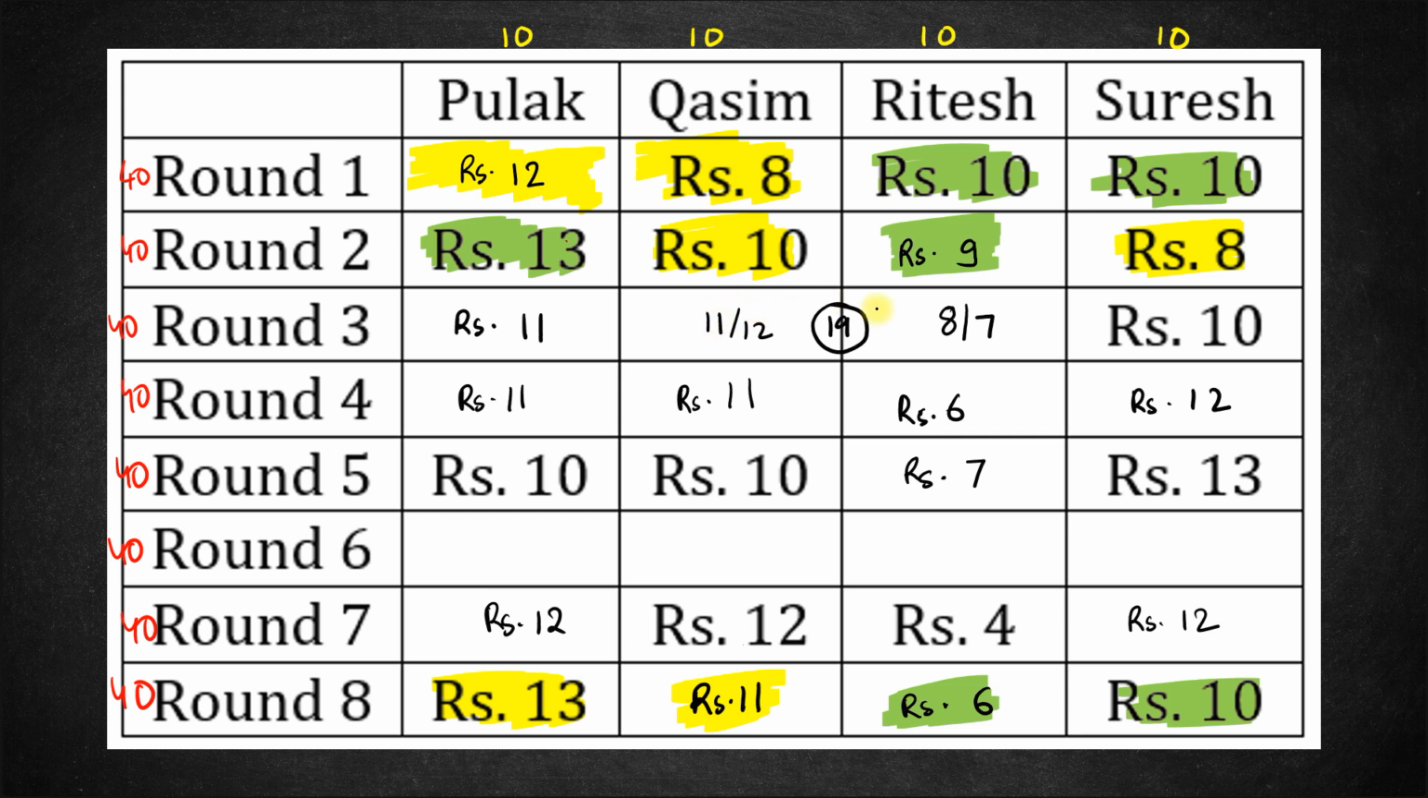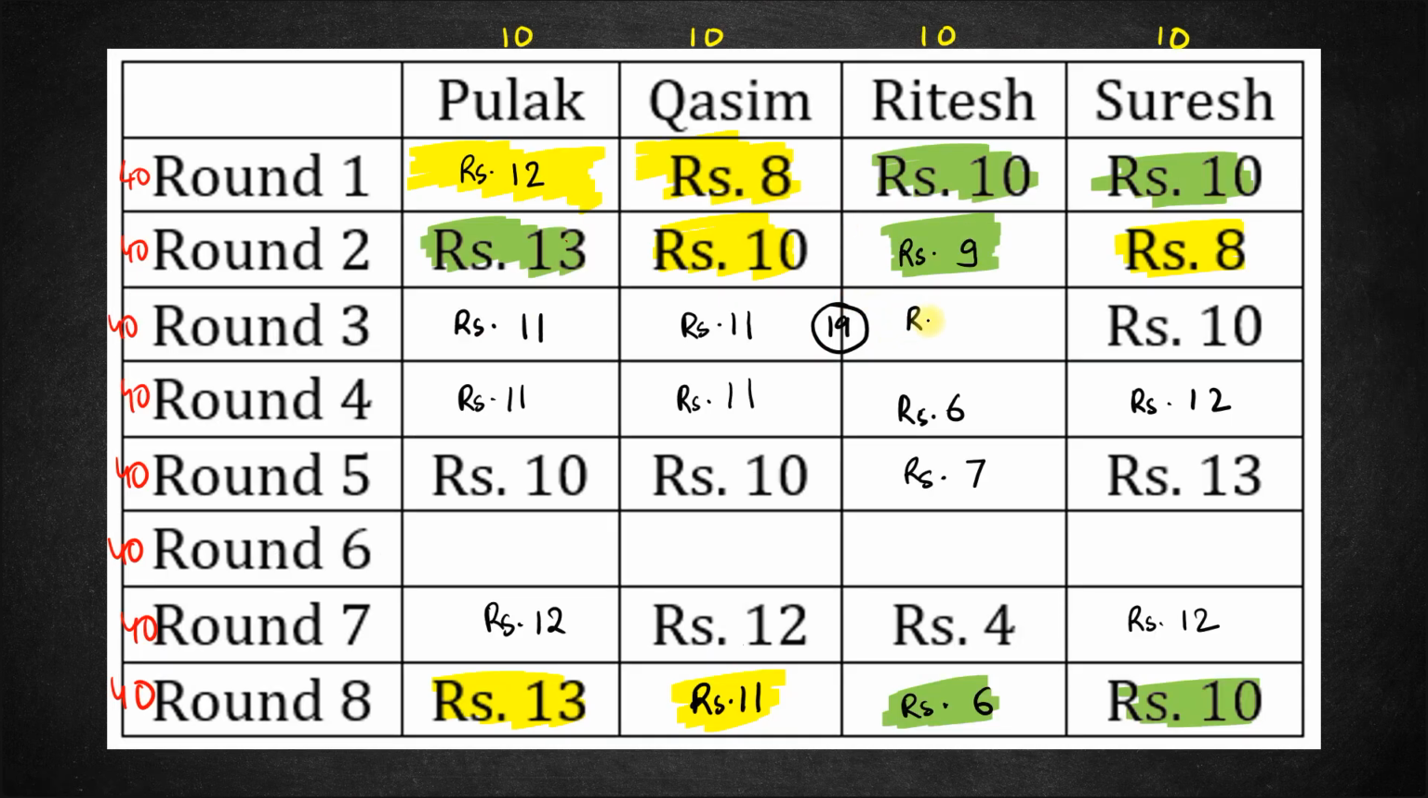okay. So what would be the case? Let's see. In round 3 to round 4, we see Pulak is not betting, right? The amount remains the same. So we need one more person who is not going to bet. Suresh is definitely betting because the amount is changing. Ritesh's amount is also definitely changing. Either we consider 8 or 7, Ritesh's amount is definitely changing. So Ritesh and Suresh are definitely going to bet. So the only person remaining is Qasim. We have to make sure Qasim does not bet. So if Qasim does not have to bet, if this is 11, this must also be 11. So Qasim's amount will have to be 11 rupees at the end of round 3. If this is 11, and for the sum of these two to be 19, this value here must be 8.